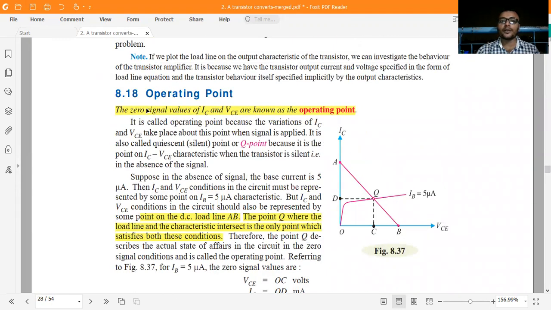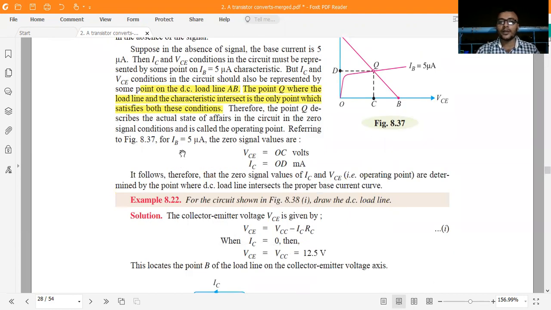What is the operating point? The zero signal values of IC and VCE are known as the operating point. It is called the operating point because the variation of IC and VCE takes place around this point when a signal is applied. It is also called the quiescent point. Just remember this. Those are some theoretical backgrounds.